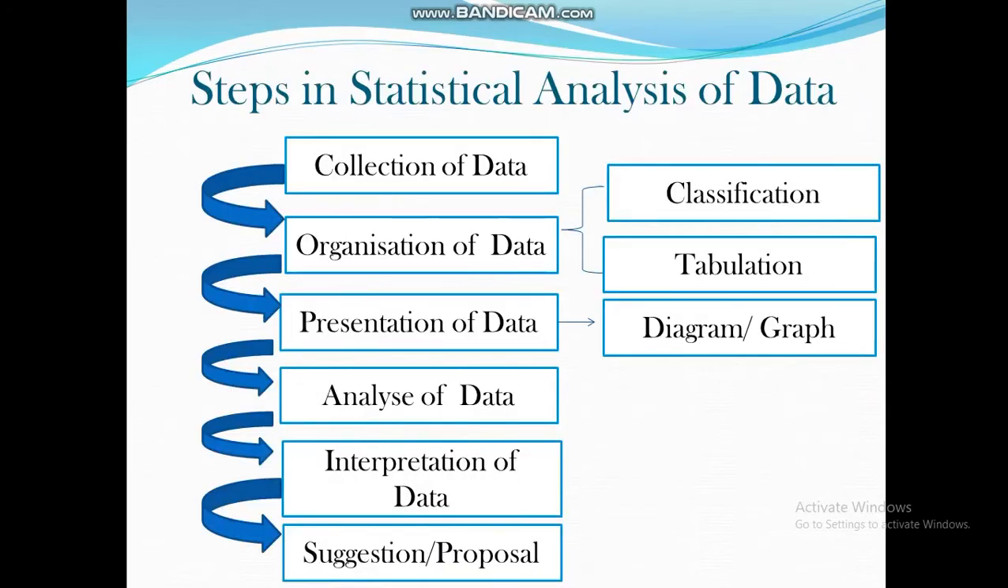Next are the steps in statistical analysis of data. In statistics, we mainly deal with data, so what are the steps involved? First, we collect the data from primary sources or secondary sources, and then we organize the data. That means we classify the data and tabulate the data. Next, we present the data in the form of a diagram or graph, then we analyze the data, and then we interpret the data. Last, we make a suggestion or proposal. These are the steps in statistical analysis of data.